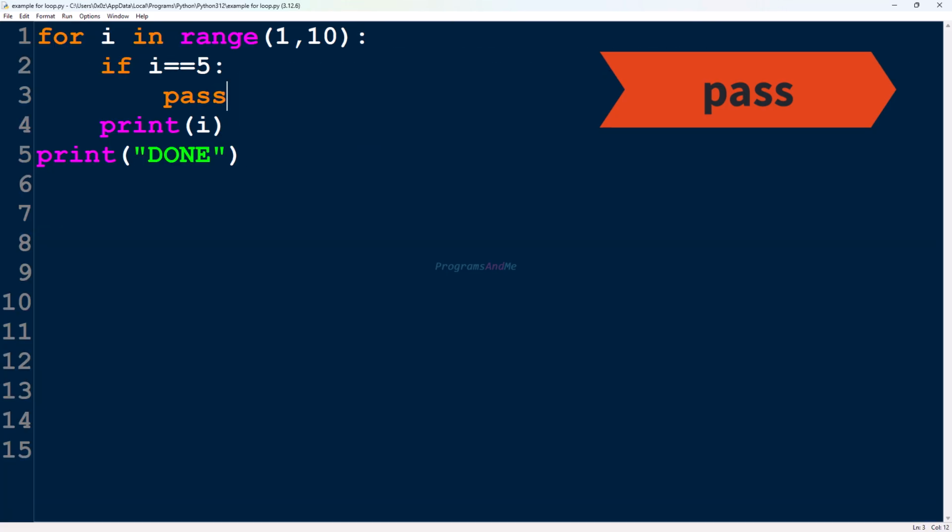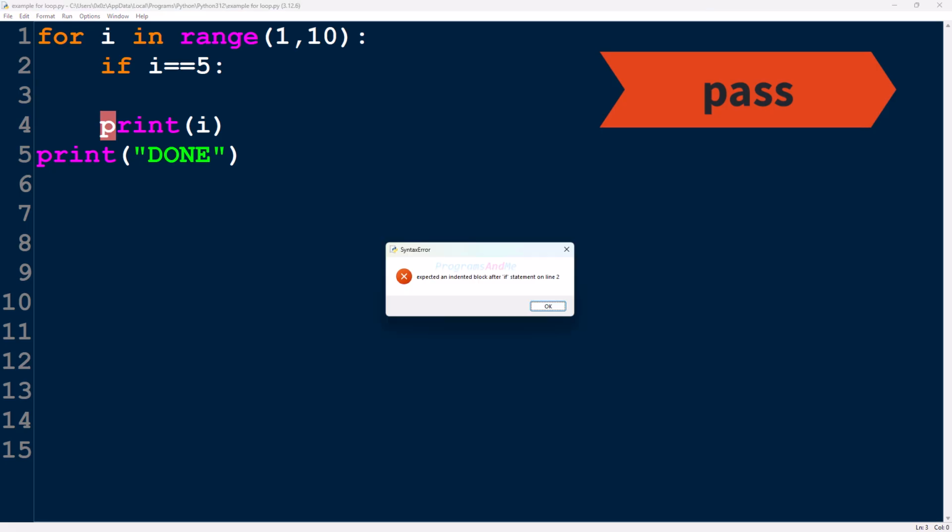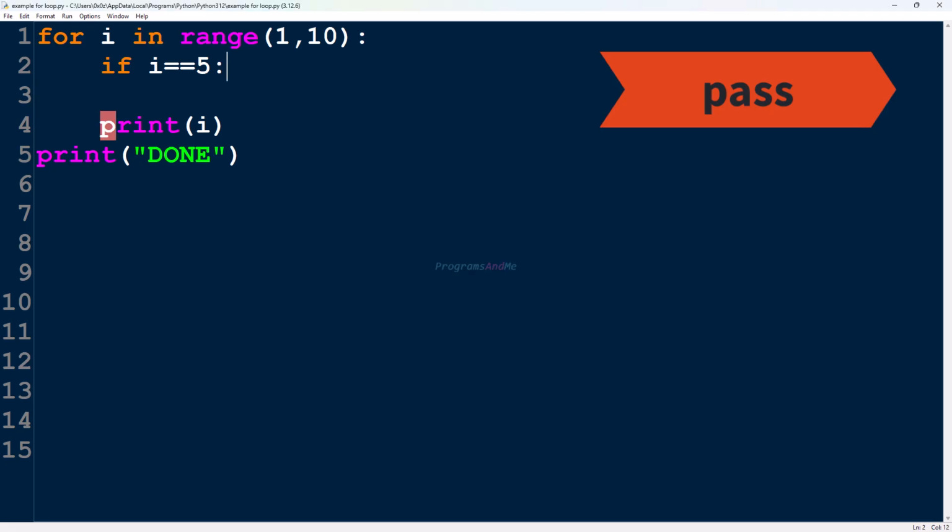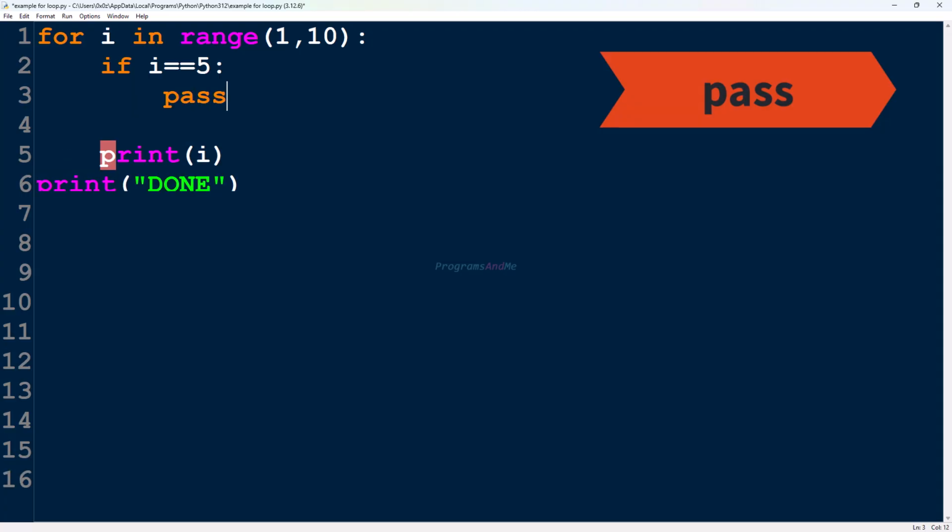When you want to create an empty block or when you want to do nothing, when i is equal to 5 here, just use pass. If we didn't use pass statement here and if I just keep that empty, save and execute, we'll get error, right? So here when i is 5, I don't want to do anything, then use pass like this.